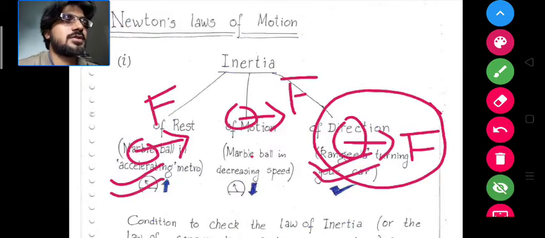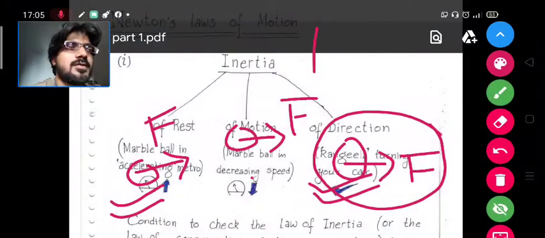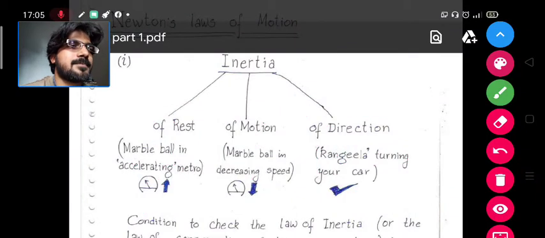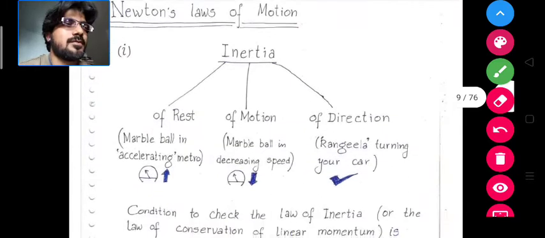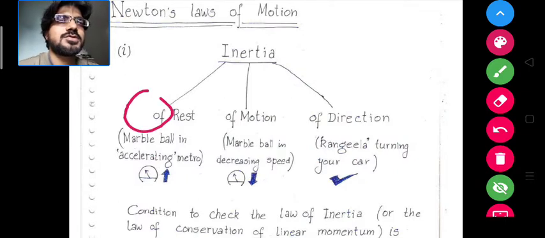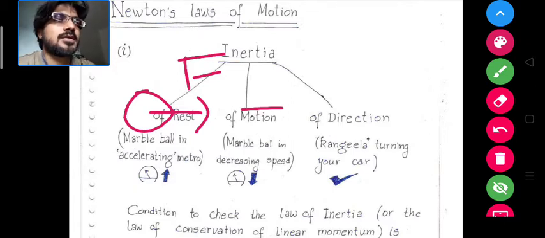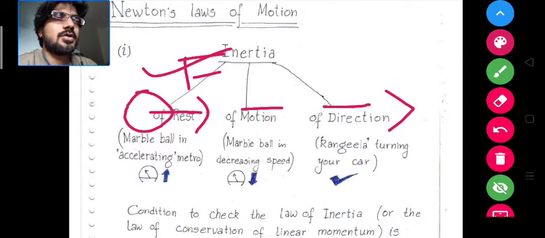and it was actually Galileo who said that force is required only to start the motion, and the body will keep on traveling on its particular path in a particular direction with the effect of this force alone. It is not required for the force to keep it in motion. It is only required to start the motion.